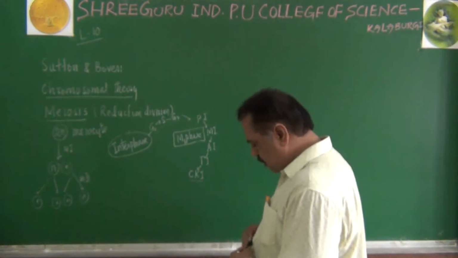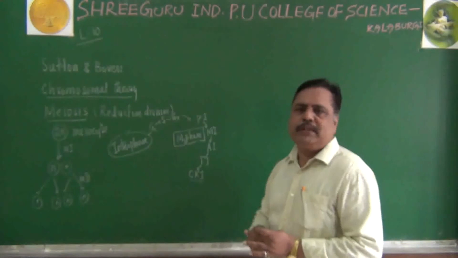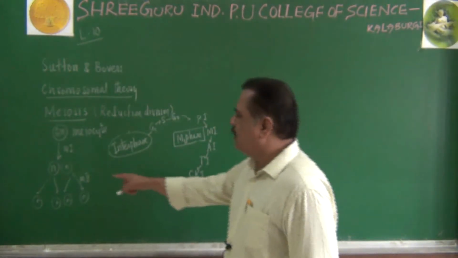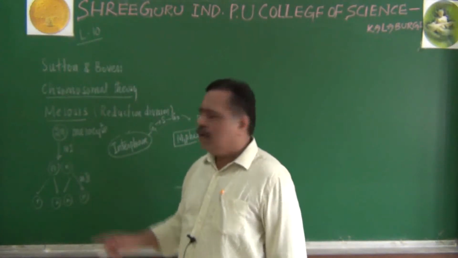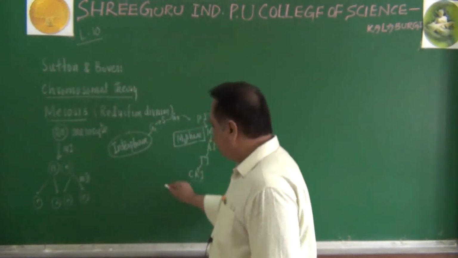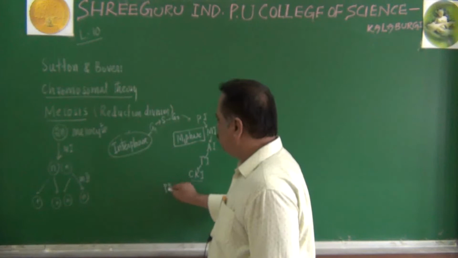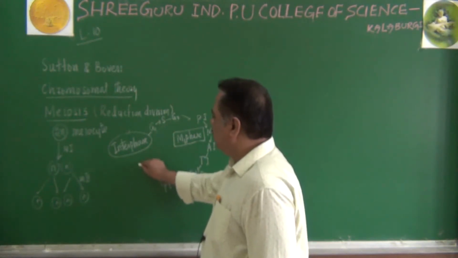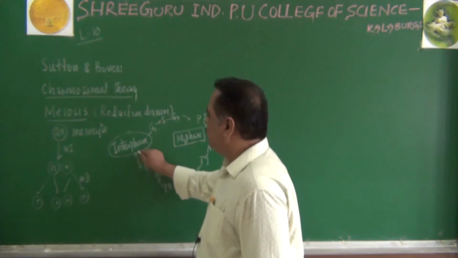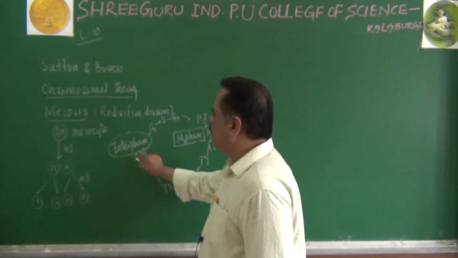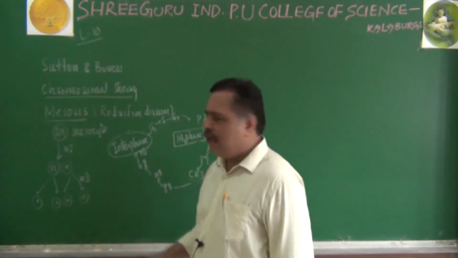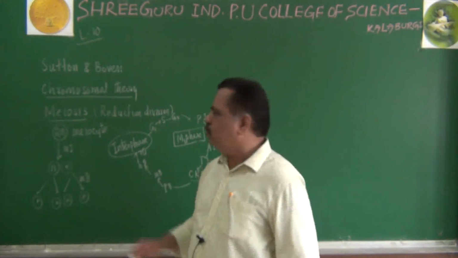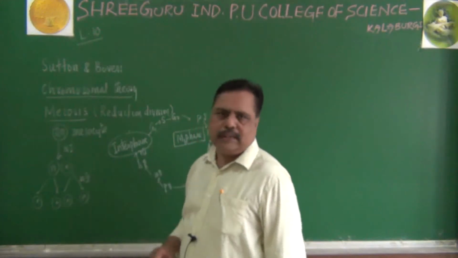Similarly, after telophase there will be cytokinesis. After cytokinesis, once again M2 will start to occur. During M2 phase, there will be once again prophase 2, metaphase 2, anaphase 2, then telophase 2, like that it will undergo. Finally, we will be getting four daughter cells. Each daughter cell will be having half the number of chromosomes than the parental cell.